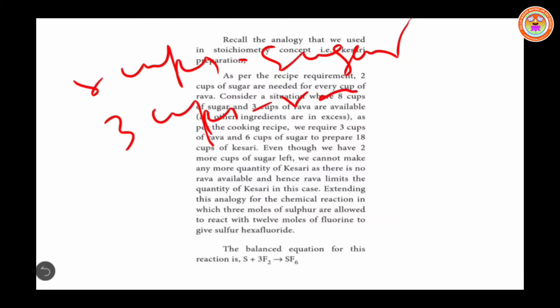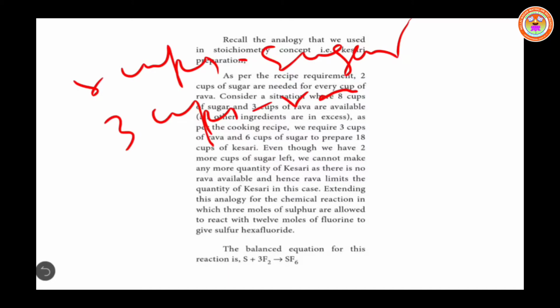So as per the cooking recipe, we require 3 cups of rava and 6 cups of sugar to prepare 18 cups of Kesari.